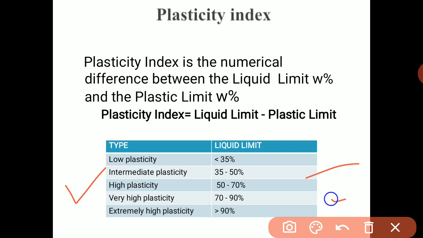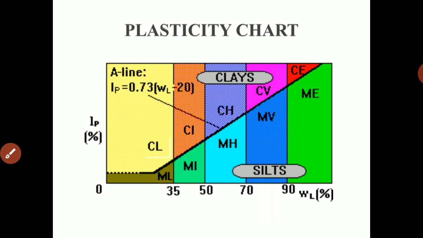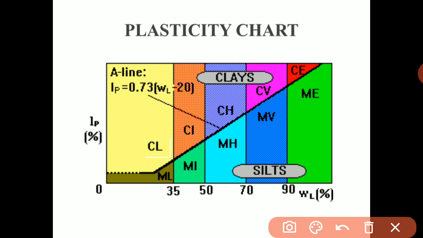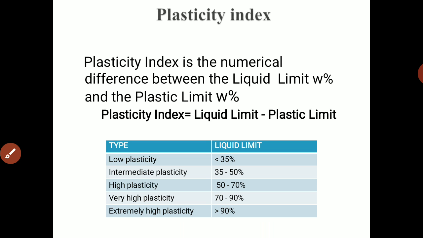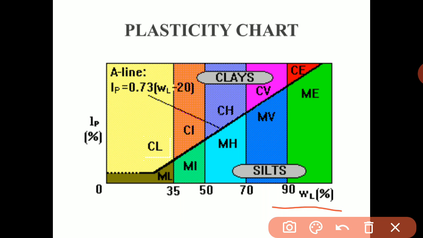Okay, so remember this table properly, it is important. And this is the plasticity chart that we are supposed to find out. So in this chart, IP is the plasticity index. IP, the plasticity index, is equal to liquid limit minus plastic limit. Now on the x axis is the liquid limit and on the y axis is the plasticity index. So this is a plasticity chart.